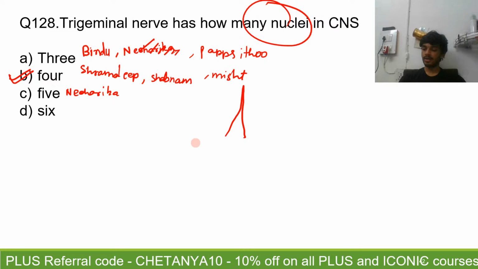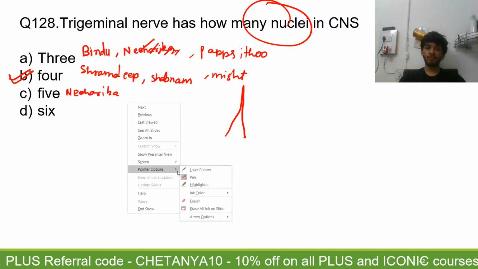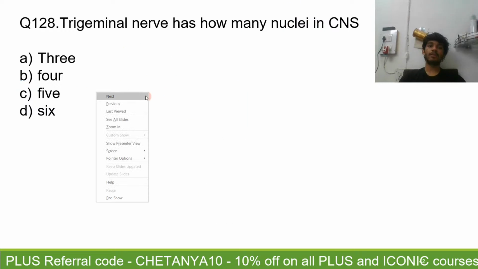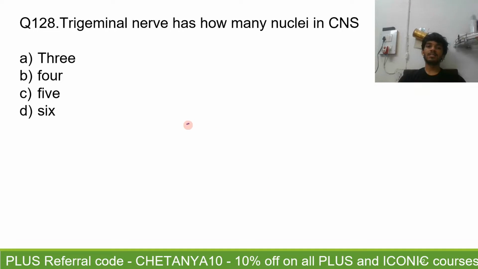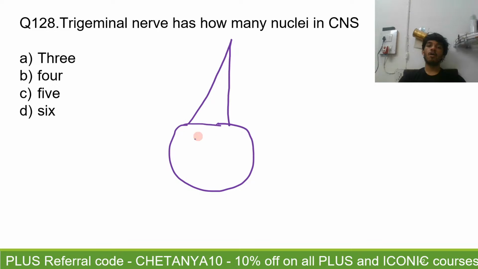Number one, let's draw these nuclei so that this picture is clear in your head that there are four nuclei. There are not three, there are four nuclei. And Niharika, what is the fifth nucleus? I have no idea. I have only heard about four. This is the mesencephalic nucleus of the trigeminal extending into the midbrain. Then you have the chief sensory or the pontine nucleus of the trigeminal, and then you have the spinal nucleus of the trigeminal extending up till the C2.